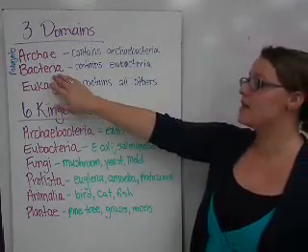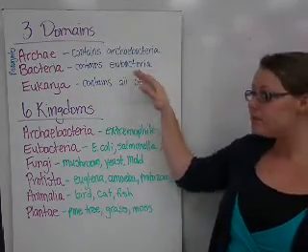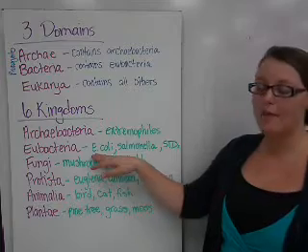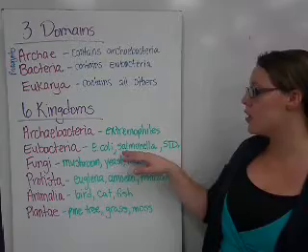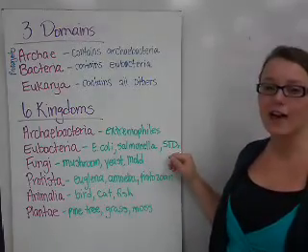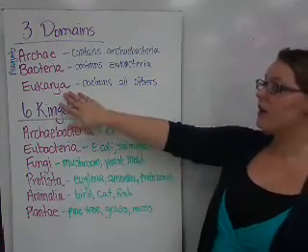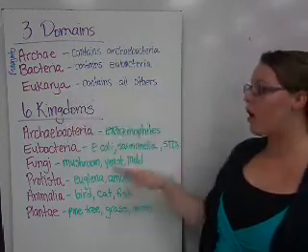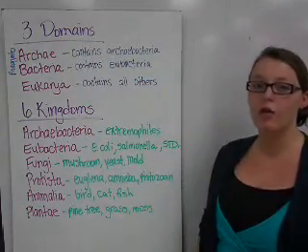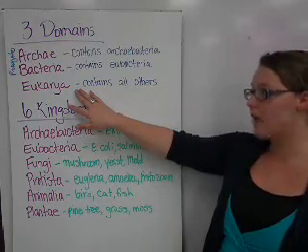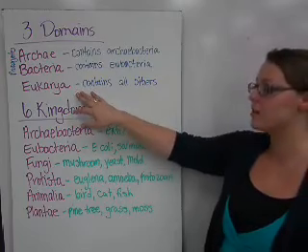The second domain is Bacteria. Bacteria contains just the kingdom Eubacteria. Any of the bacteria you've probably ever heard of would fall into this kingdom. Things like E. coli, Salmonella, and your bacterial STDs all fall into the kingdom Eubacteria. The third domain is Eukarya, and that contains all of the other kingdoms. The first 2 domains are all prokaryotes, and then the last domain is just our eukaryotic organisms, so everything else falls into that domain.